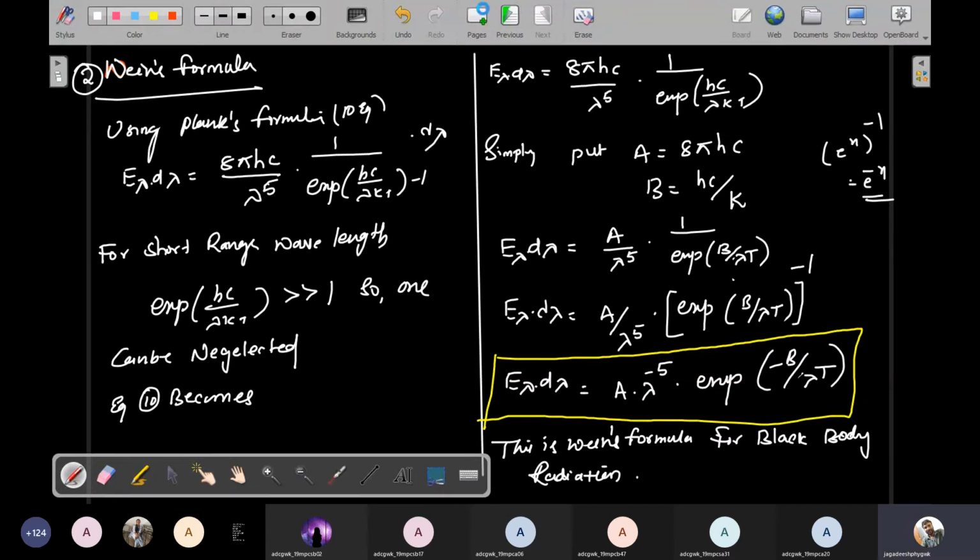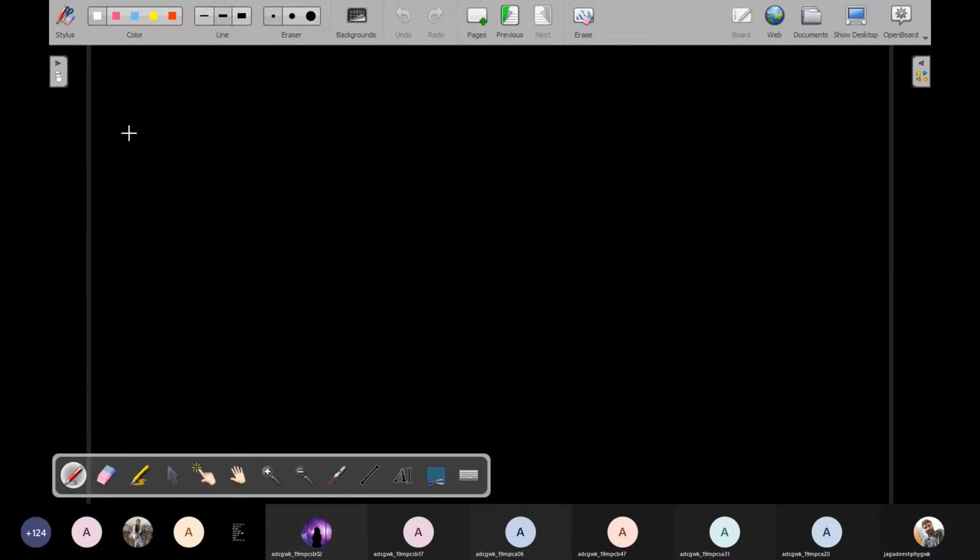So the next, third equation, is the Rayleigh-Jeans formula. He considered this formula for higher wavelengths.